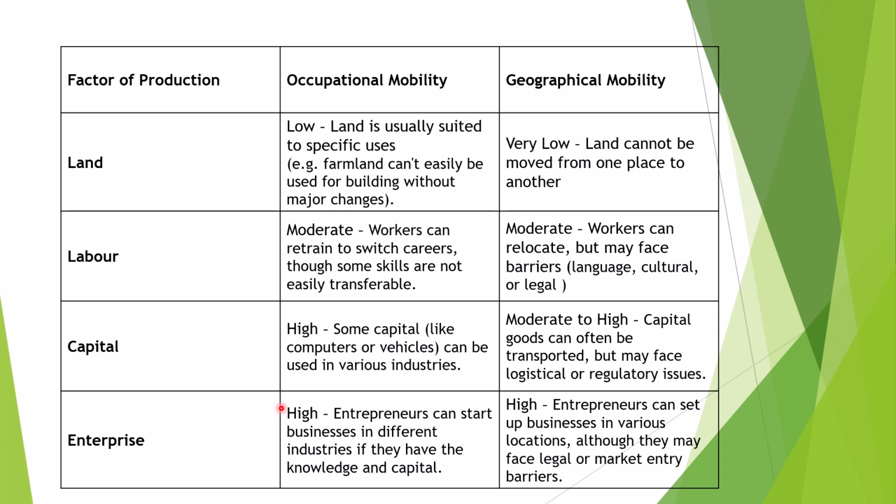Then geographical mobility: they can easily transport it from one place to another. Bas masla kya aata hai, problem kya aati hai, kuch logistic aur regulatory rules hote hain which need to be followed. Otherwise, capital can be easily mobile both occupationally and geographically.